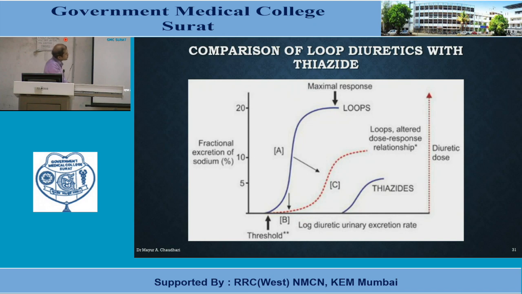And you can see as you increase the dose of loop diuretic, excretion of sodium ion increases, and ultimately a very high ceiling is reached in comparison to thiazide diuretic. As the ceiling of sodium excretion is very high in comparison to other diuretics, loop diuretics are also known as high ceiling diuretics.